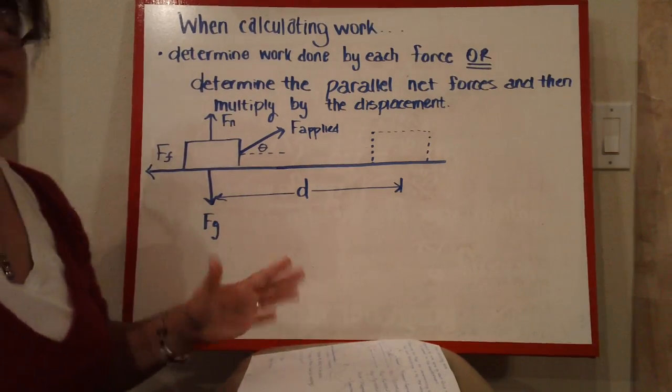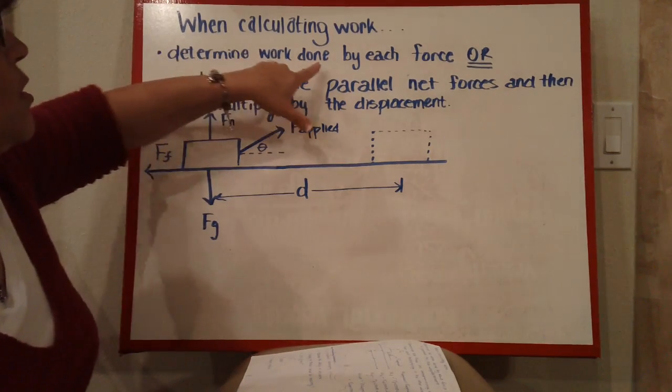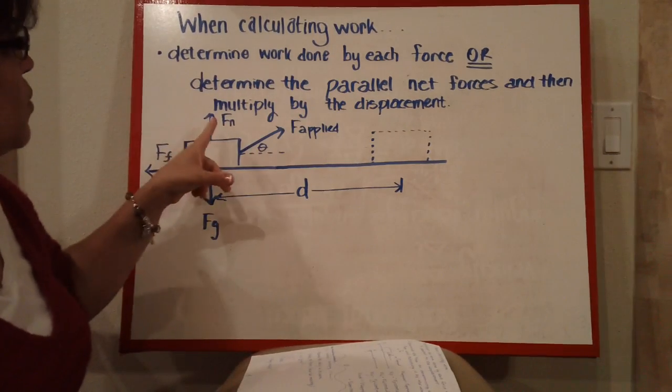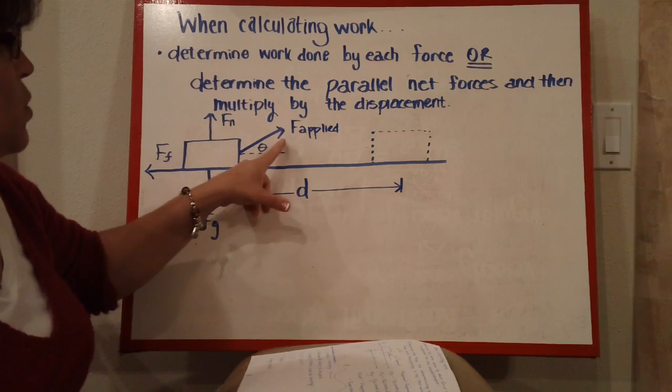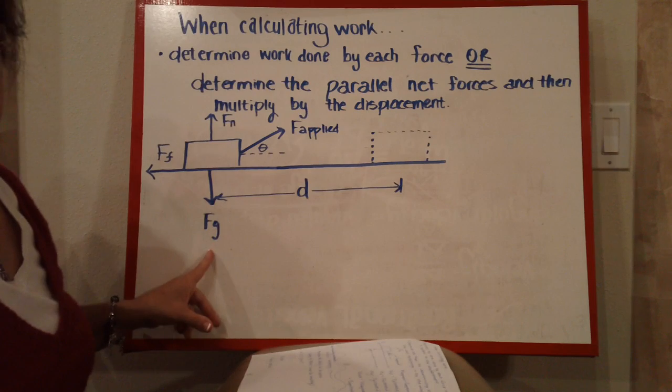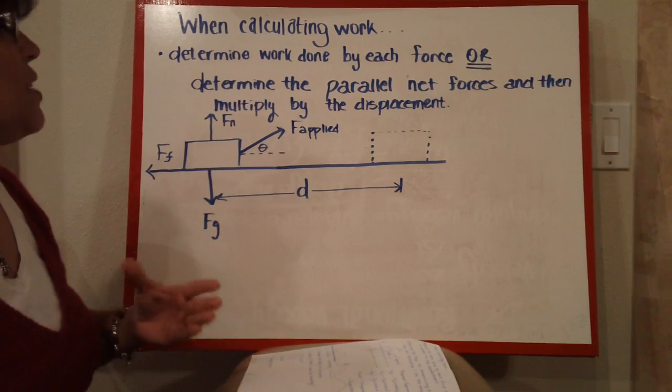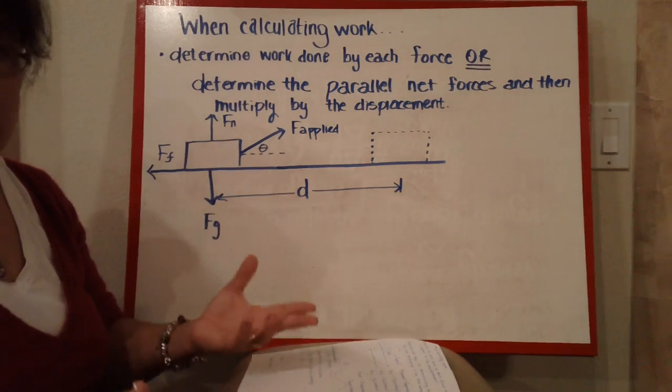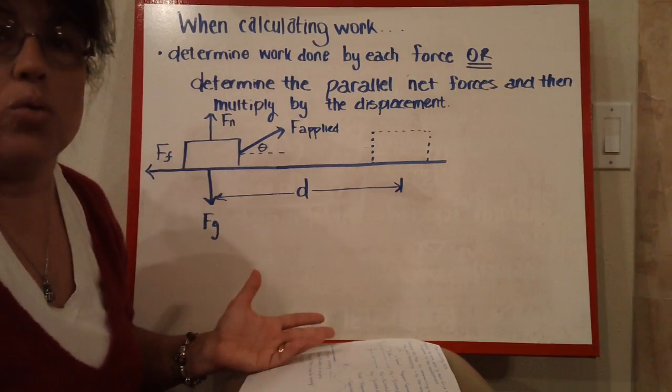So there's two ways to do this. One is we determine the work done by each force. So I would say, what's the work done by this, plus what's the work done by this, plus the work done by this, and the work done by this, and then add it up, and we can find out what is the net work done. Basically, what is the total work done.